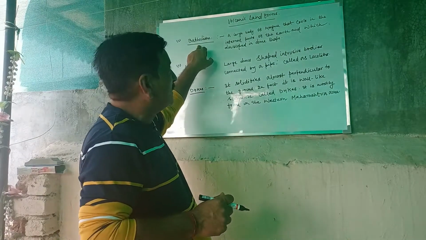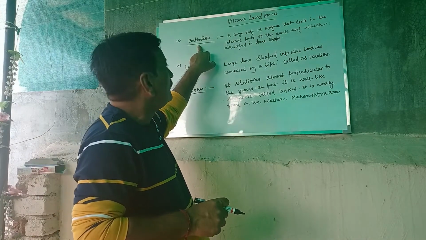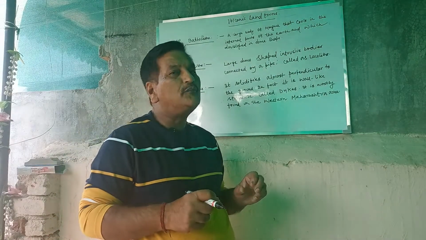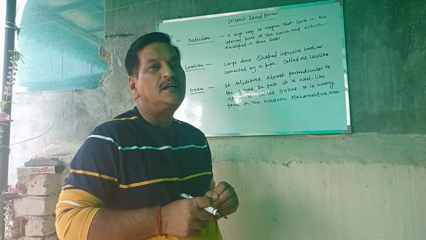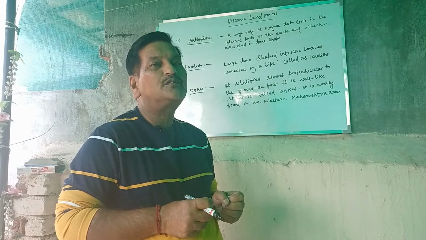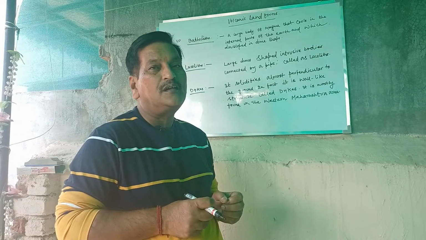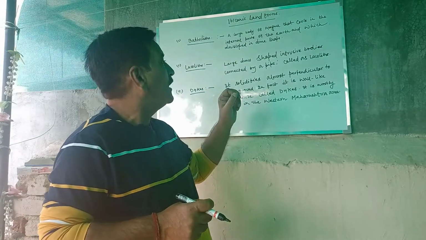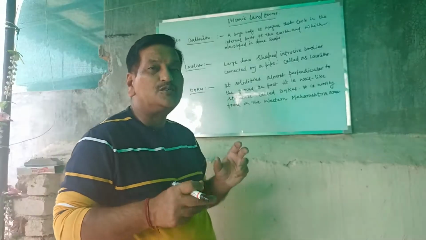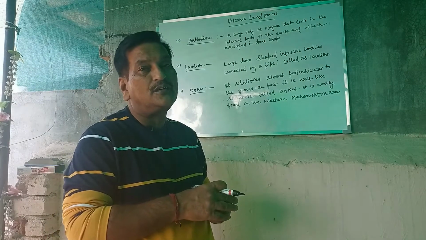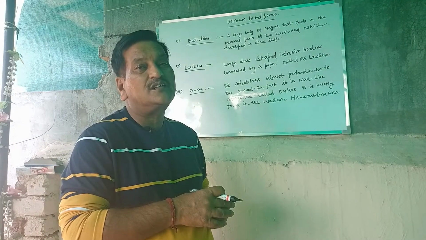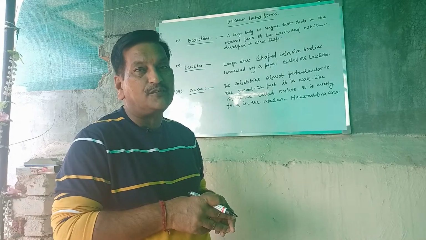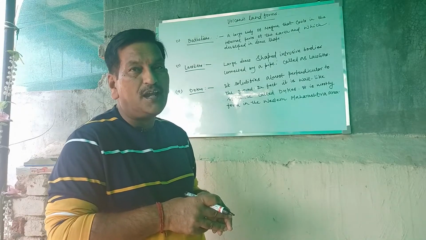Number first is batholith. When volcanism occurs, owing to excessive temperature and pressure, these materials are in a viscous stage. The materials which come out are called lava, and those which are inside the earth's surface are called magma.